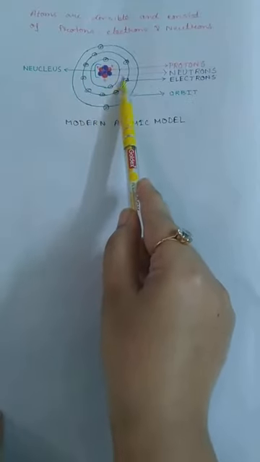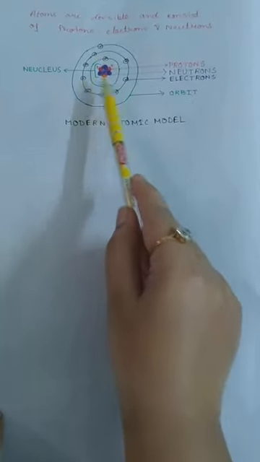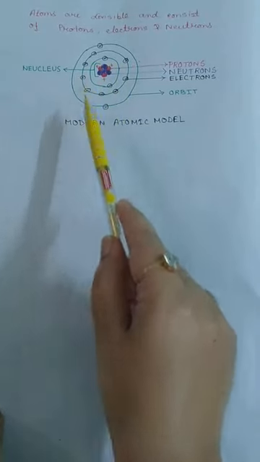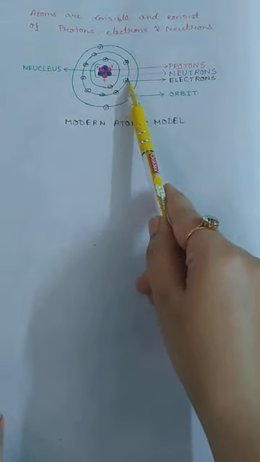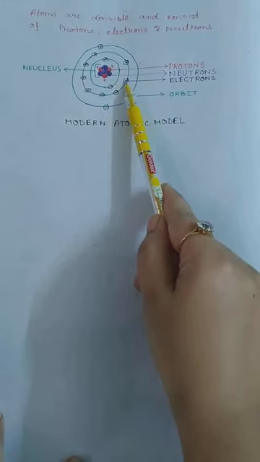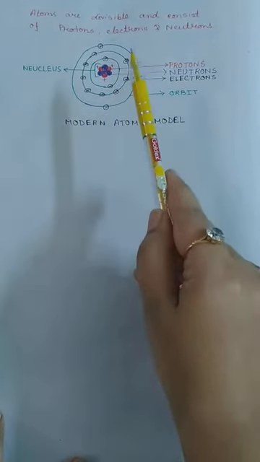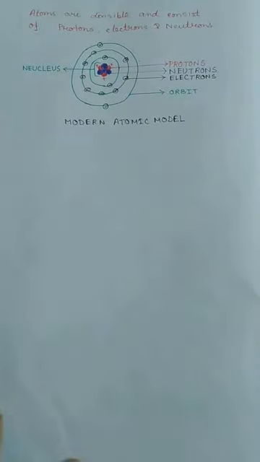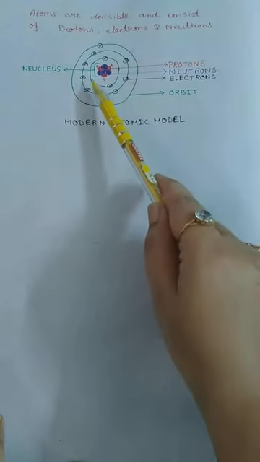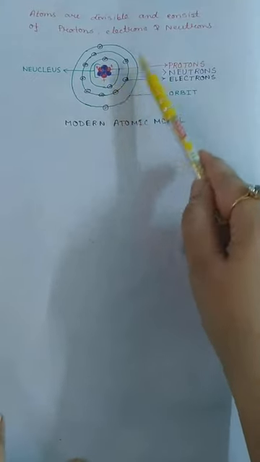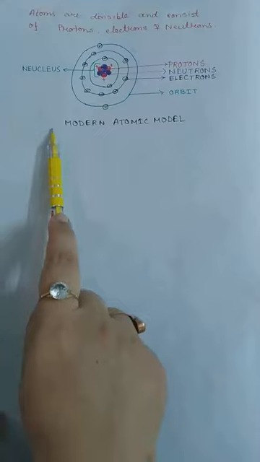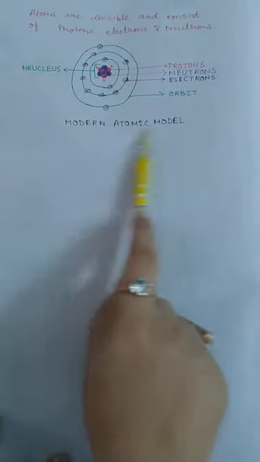There the main mass of an atom exists. These green colored circles are called orbits and these black colored circles are called electrons. They have a minus sign, that means they are negatively charged. And these things are orbits. Just like the planets in the solar system revolve around the sun, exactly like that the electrons always revolve around this nucleus. They continuously revolve in their orbits. Okay, this is the main atomic model, the modern atomic model or structure of an atom. Thank you.